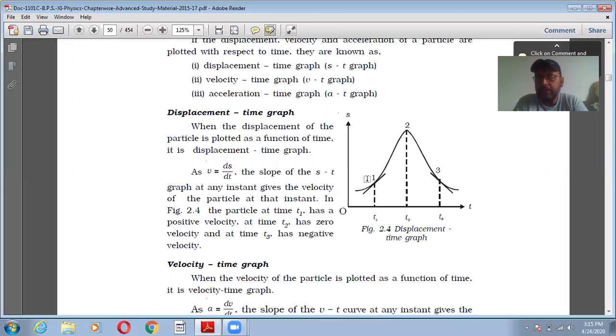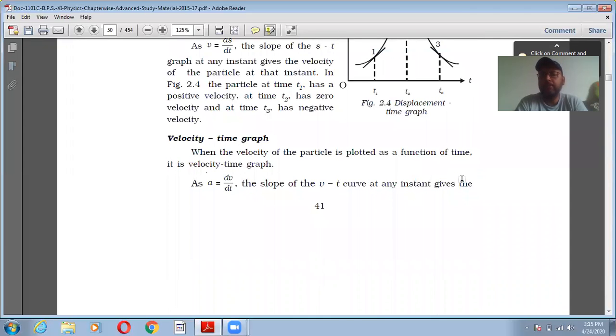Here I can see the particle at points 1 at t1, 2 at t2, and 3 at t3. You can see the particle at time t1 has a positive velocity, right? And at point 2 it will have zero velocity. Why zero velocity at point 2? Because at that point the body comes to rest, then it starts coming in the downward direction, and at point 3 the velocity will be negative.